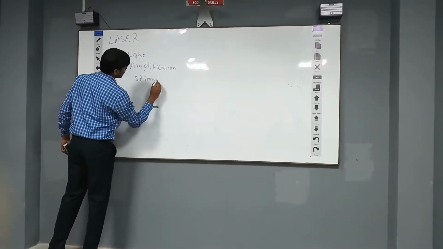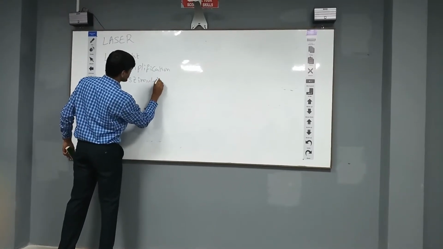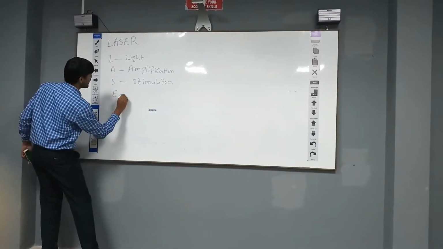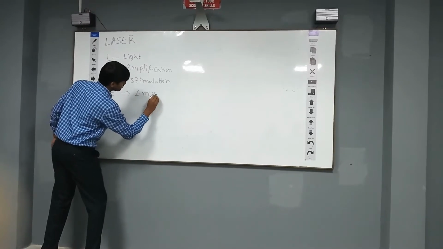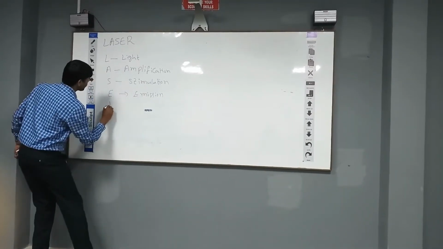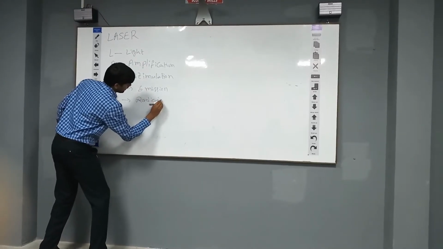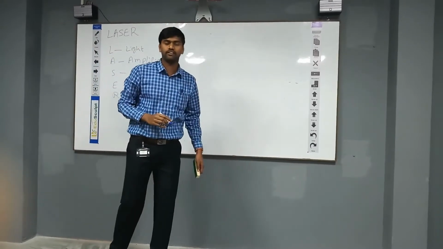There are two kinds of process. The first one is the spontaneous emission process, the other one is the stimulated emission process. The laser follows the stimulated emission process. E for emission and R for radiation. Light amplification by stimulated emission of radiation.